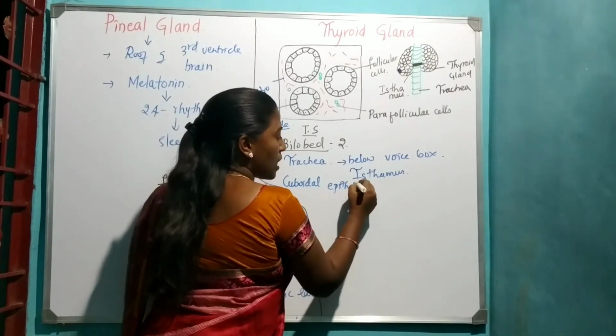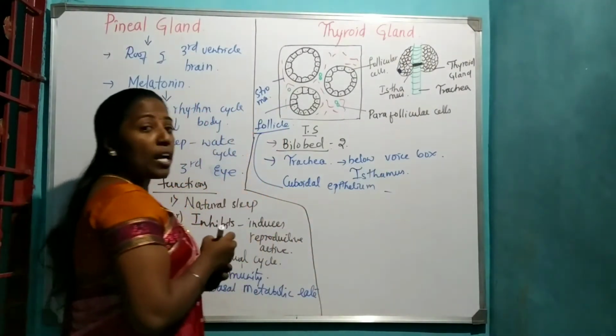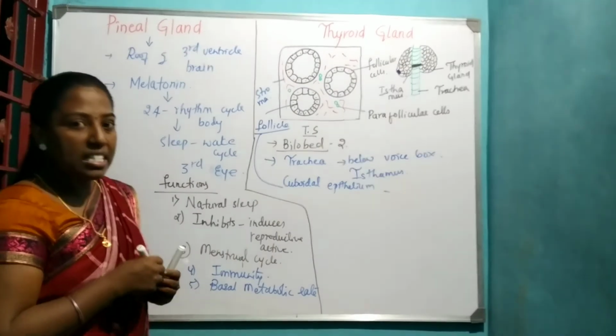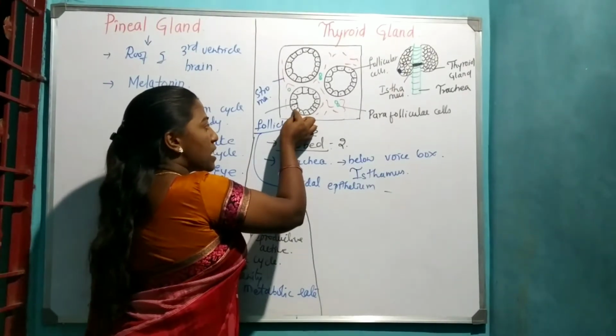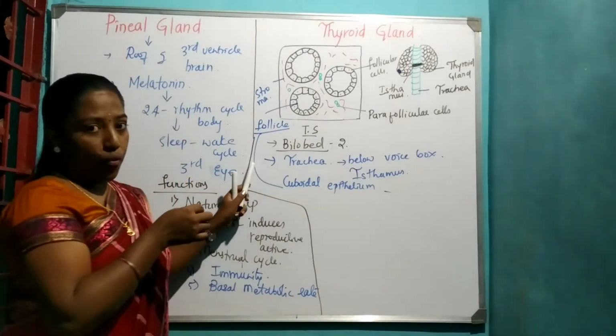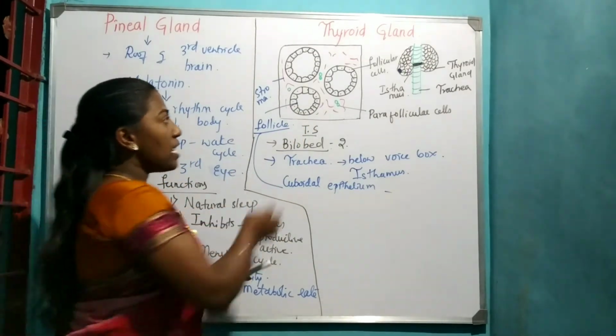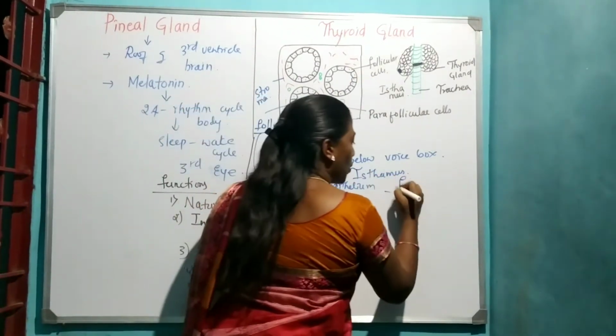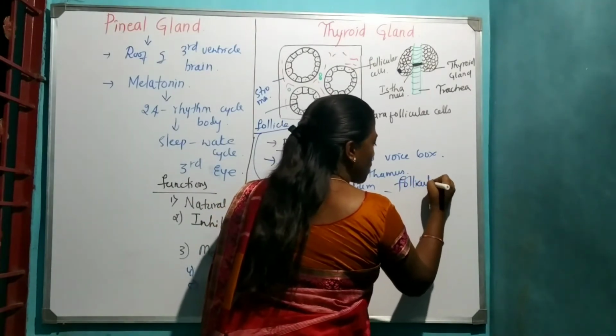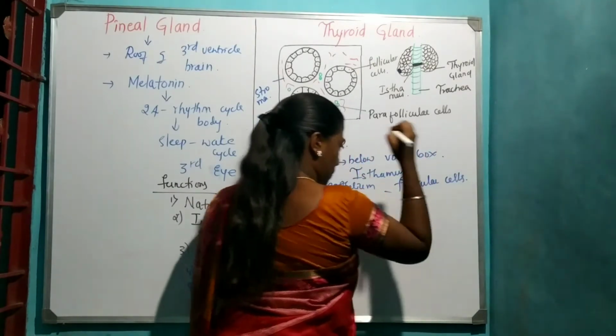The cuboidal cells found inside the follicle are called follicular cells.